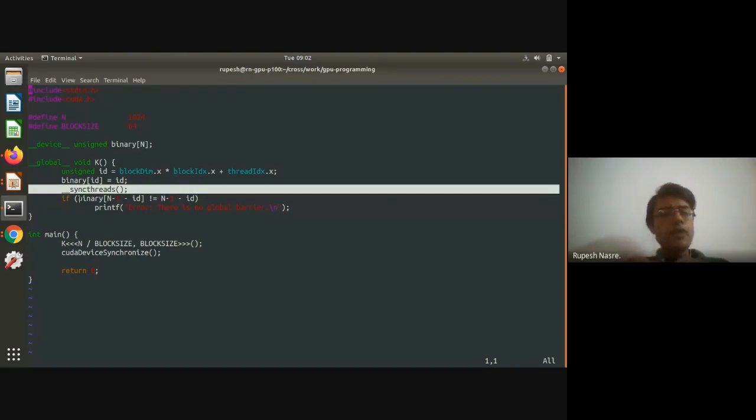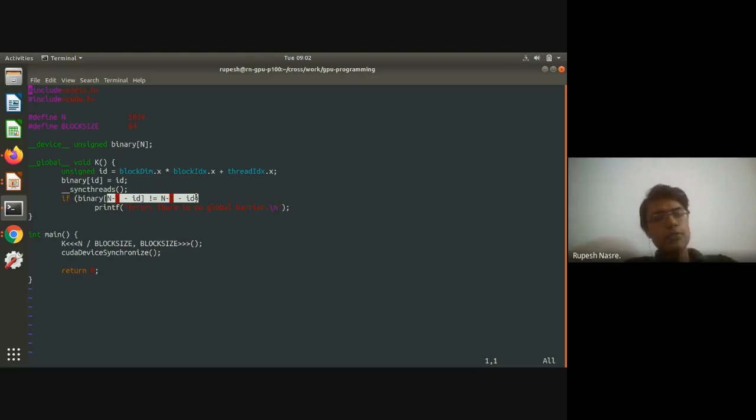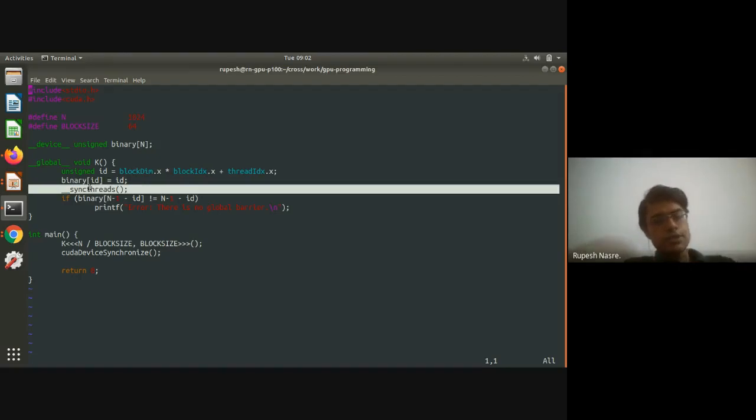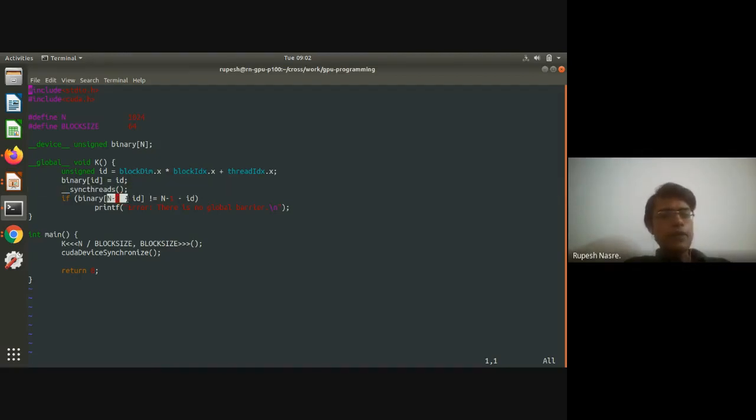If syncthreads would have worked across all the threads, then binary of some other thread is going to give me the value that was written by the other thread. So that is what I'm checking. So I'm just trying to make sure that I'm accessing something from the other thread block or something which is far away. Because there is syncthreads, I should be accessing something which is beyond the thread block. So this could be an arbitrary function of ID and n, let's put it that way. So if that is same as what was set in this particular line, then that means that syncthreads is working across all the threads running on the GPU.